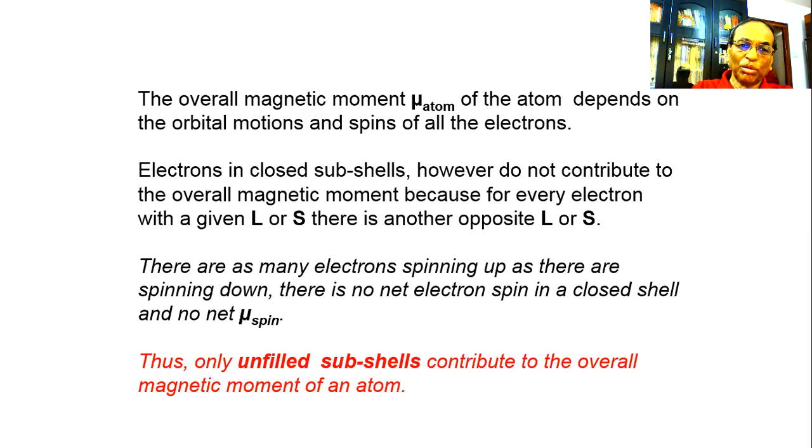Thus, only unfilled subshells contribute to the overall magnetic moment of an atom. So only the unfilled subshells create the resultant magnetic moment of an atom.